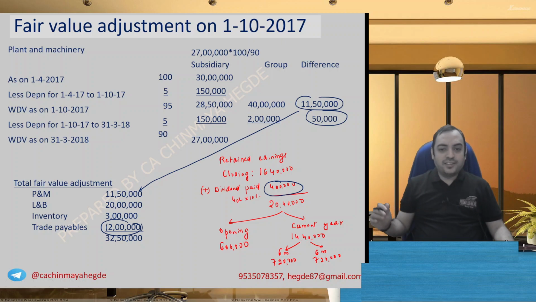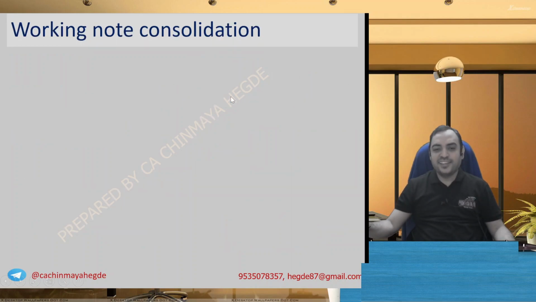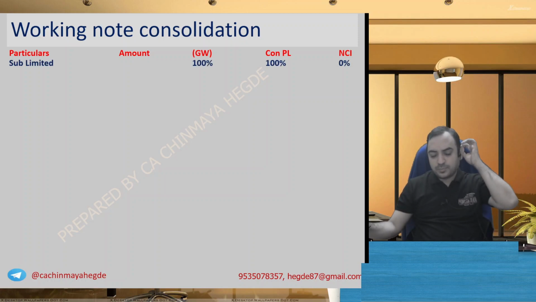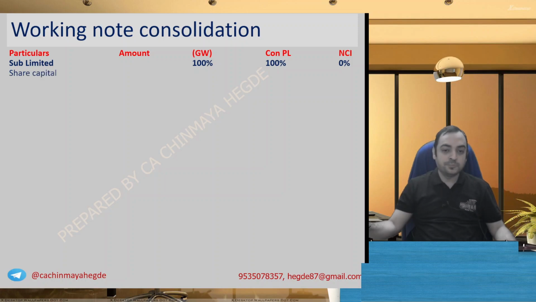Okay, I hope all the adjustments are comfortable. Now let's do the working note format. As usual, the best part about this problem, there is no non-controlling interest. But as a matter of practice, you can still write it, even though it is not compulsory. Particulars, amount, goodwill, CONPL, NCI, subsidiary 100%. So nothing is relating to NCI.